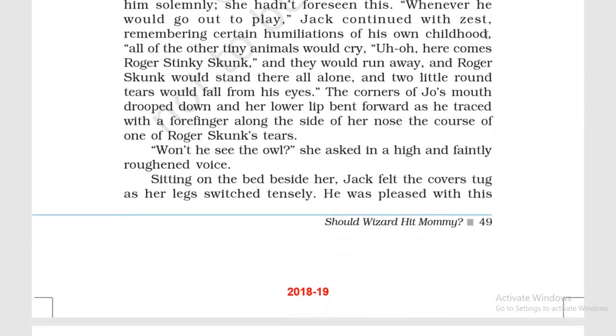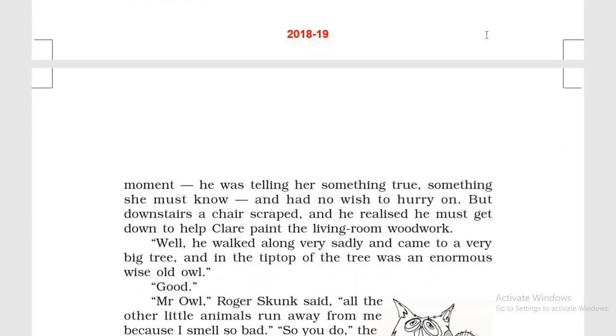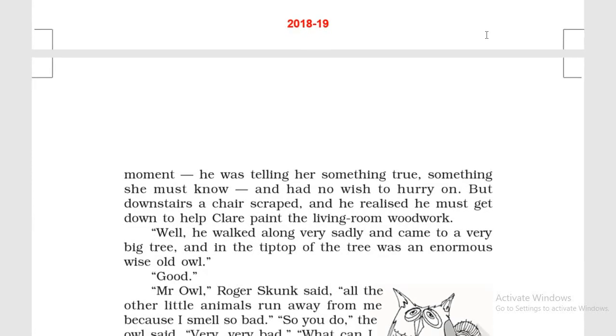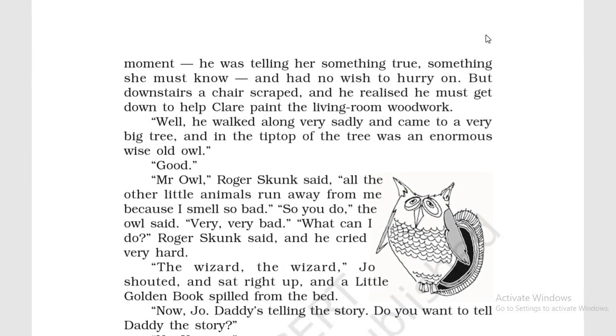He was pleased with this moment. So Jack was happy, seeing how she was feeling the story. He was telling her something true, something she must know, and had no wish to hurry on, because he wanted her to listen to that story.